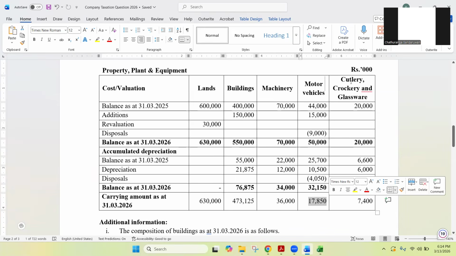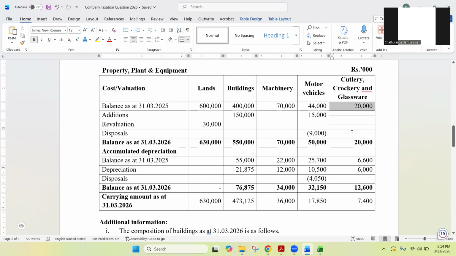And then they have, this is a hotel business, right? So they have cutleries, crockery, and glassware. They don't have any additions during the period, but they have their current year depreciation. So those are the points to be highlighted coming under PPE note. Right. So you need to have a good understanding about the PPE note as well, especially when it comes to disposals and all.